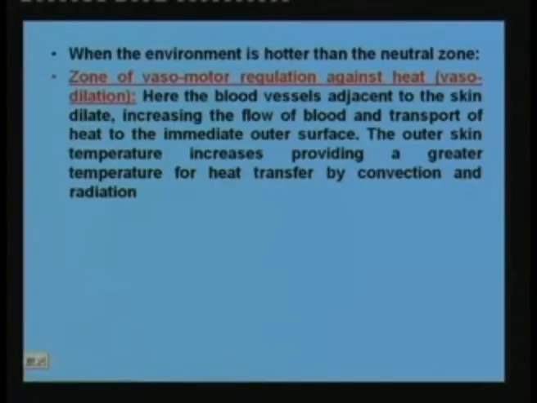Since less heat is being lost because of the smaller temperature difference available for heat loss, the body pumps more blood to the outer skin. Once more blood is pumped to the outer skin, its temperature increases, because more blood flow means more heat flow. Then the outer skin temperature increasing means a larger delta T is available for heat loss from the outer skin. So this is the first step.